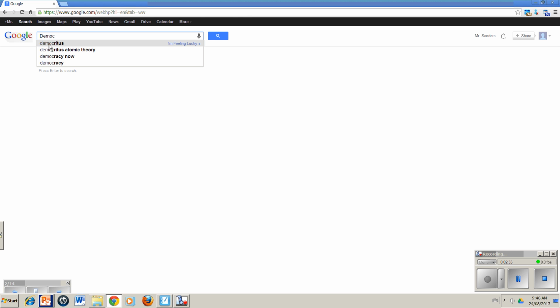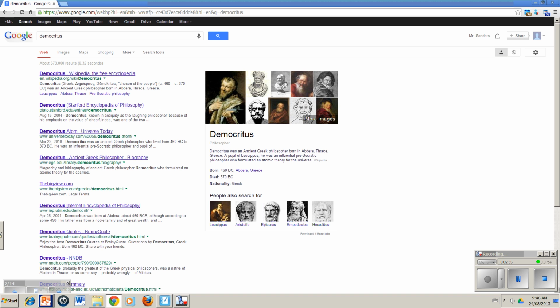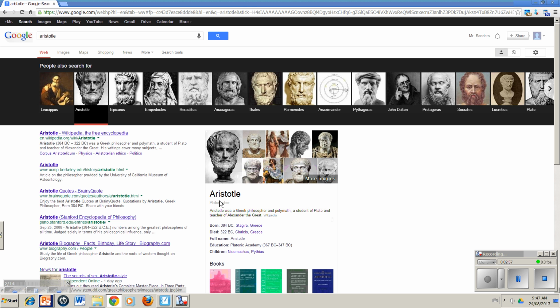Democritus, all right, beautiful. Here we've got some pictures of Democritus, not a big deal. But you'll notice down here under other searches, we've got another famous philosopher named Aristotle. If we take a look, Democritus was born around 460 and died, oh my goodness, 370 BC. Take a look at Aristotle here.